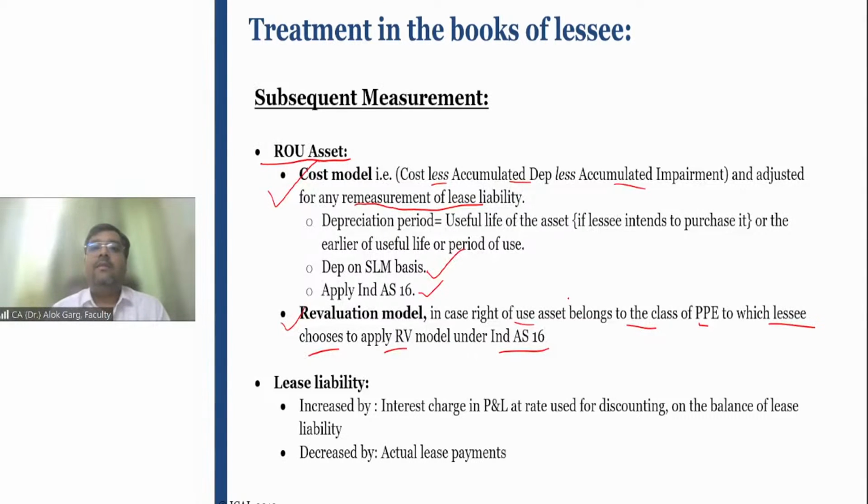For example, the lessee has 5 buildings. 3 buildings are self-purchased and 2 buildings are leased. The lessee has decided to do the revaluation of these 3 owned buildings. The standard says that if the lessee wants to do the revaluation of these 3 buildings, then the lessee is required to do the revaluation of the right of use asset with respect to these 2 office buildings as well, right? Because if you are doing a revaluation, then revaluation has to happen by a class of asset. And what is the class of asset? The office building is a class of asset.